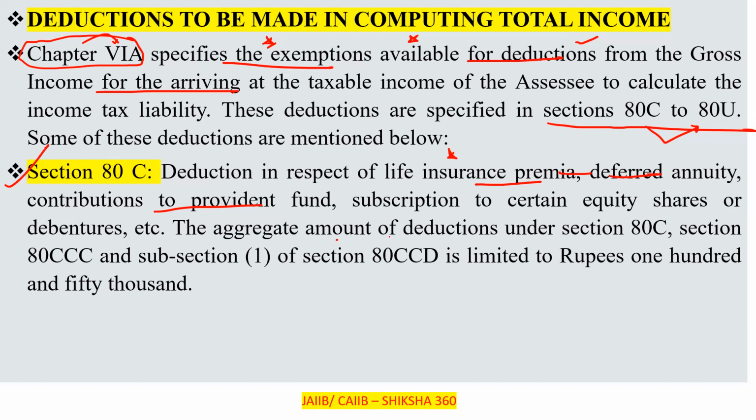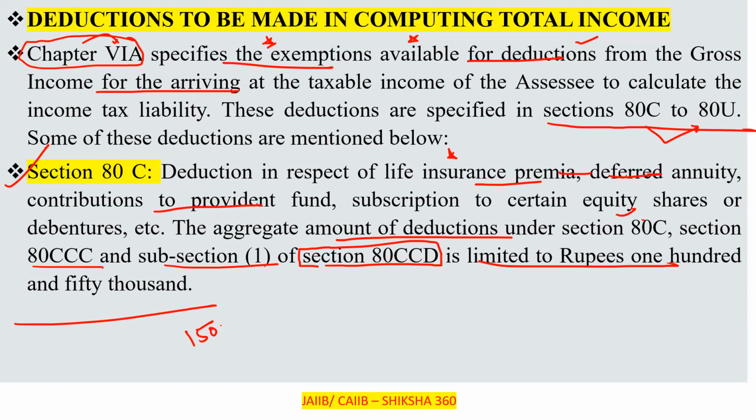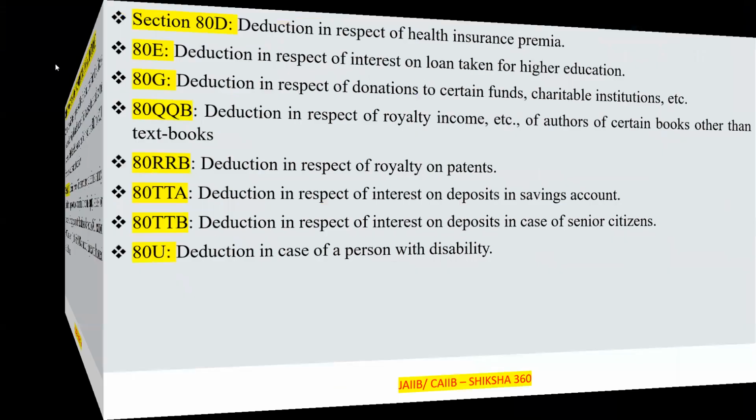Further, the aggregate amount of deduction under 80C, section 80CCC and subsection 1 of 80CCD, clear. So these are different: 80C, 80CCC, 80CCD. It is limited to rupees 150,000, clear, 150,000. Now move to the next one, that is section 80D, clear.